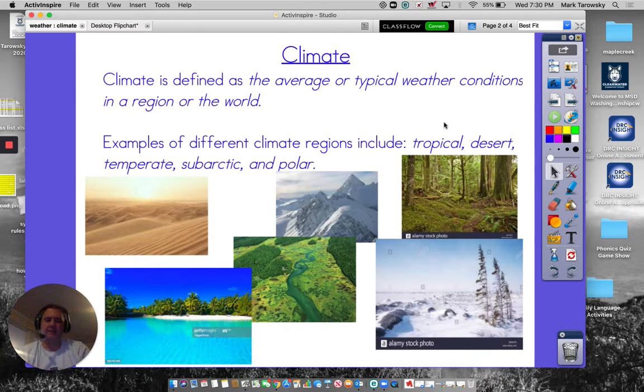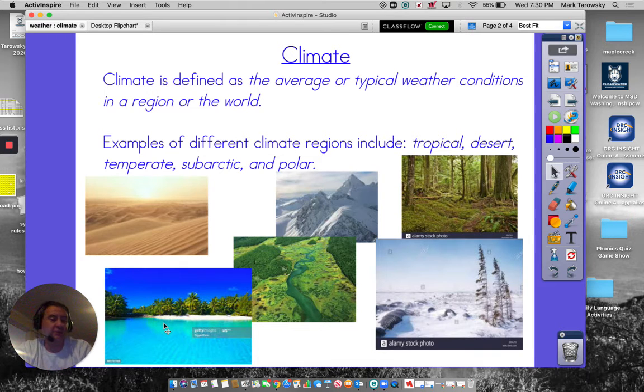In these different climate regions around the world, we are going to have typical weather. A desert is typically going to be very dry. A tropical area, like this lovely beach, is going to typically be warm even in the wintertime. We are looking for the typical weather that takes place over long periods of time.